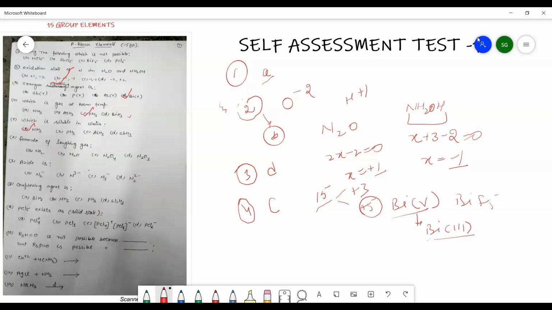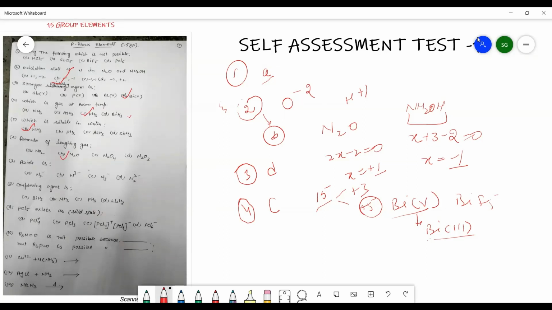Now the next question is, formula of laughing gas. This is a formula that we have covered in the oxides of nitrogen. If you have not watched till today, you must watch lectures 1 to 6 and then do this self-assessment test. Otherwise, there is no utilization of this test. The formula of laughing gas is N2O, which is also known as nitrous oxide.